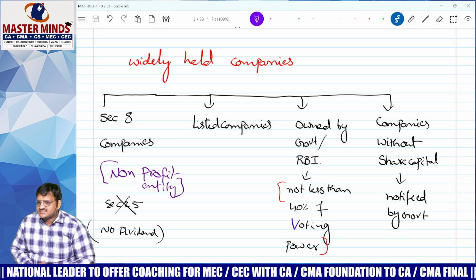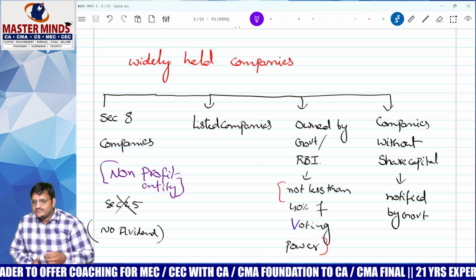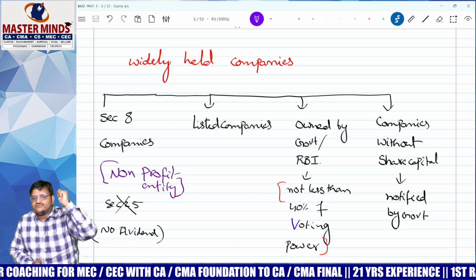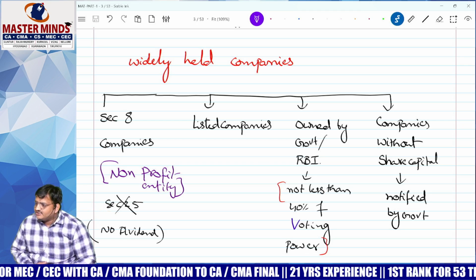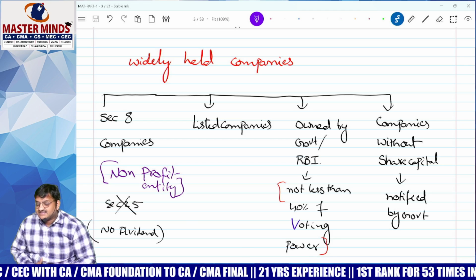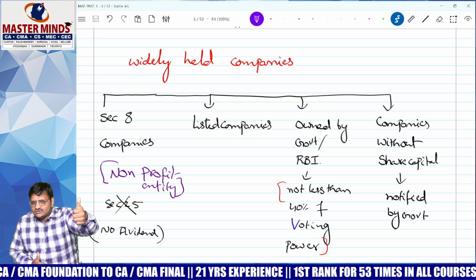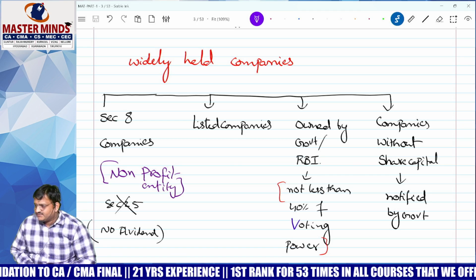In case of BSNL, almost 80% of shareholding is owned by the government. Is this widely held or closely held? Widely held. Therefore, BSNL is widely held. Correct? And next one, LIC. You know LIC? In LIC, 60% of shares are held by the central government. Widely held or closely held? Widely held. Another example, you know NTPC?